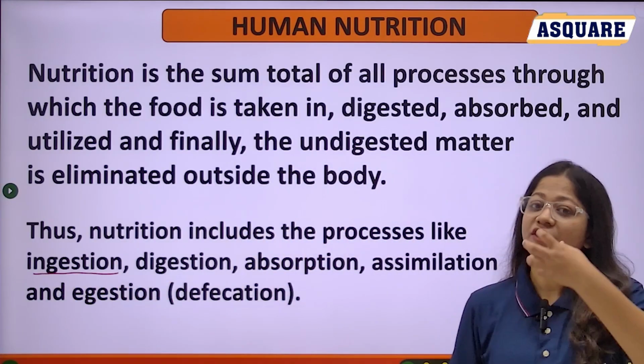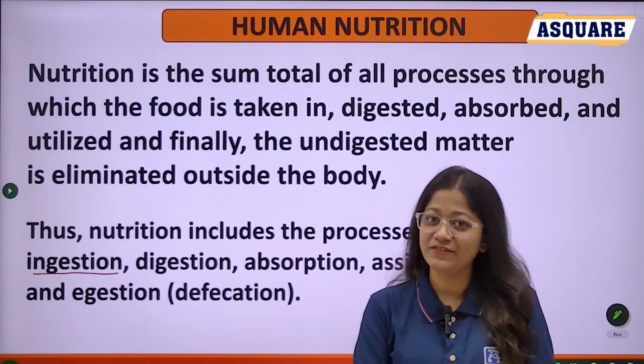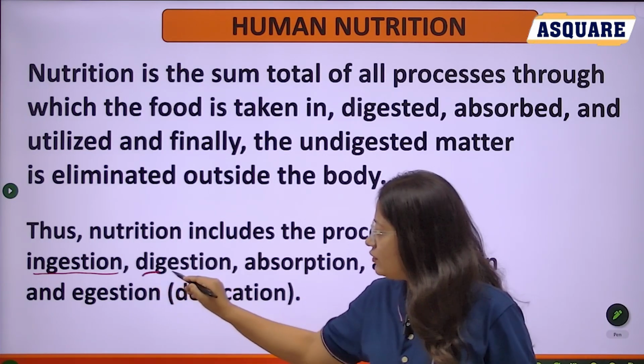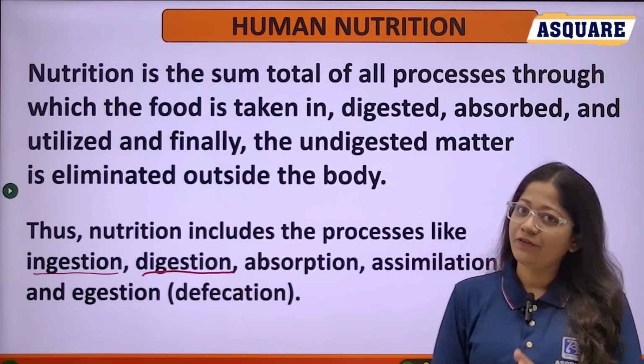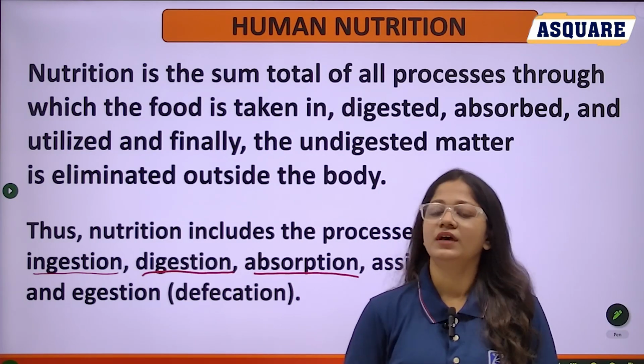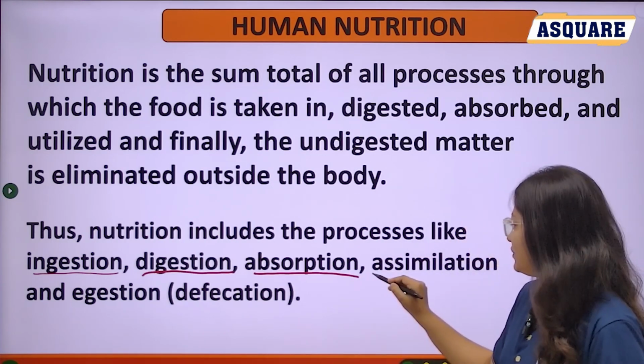Digestion means taking food into your body, then this complex food is digested into a simple absorbable form. Then after that, absorption takes place into the blood vessels, and where it is required it is supplied, that is the assimilation.